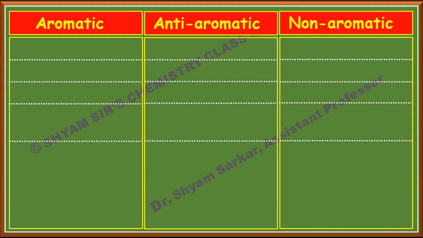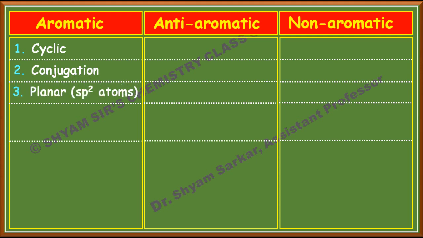First let us see the aromatic compound. In an aromatic compound, the compound must be cyclic. Second condition, it should have conjugation, that means a conjugated cyclic structure. Third, it should be planar, that means all the atoms should be sp2 hybridized and form a planar system. And the fourth one is it should have 4n+2 pi electrons where n starts from 0: 0, 1, 2, 3, etc.